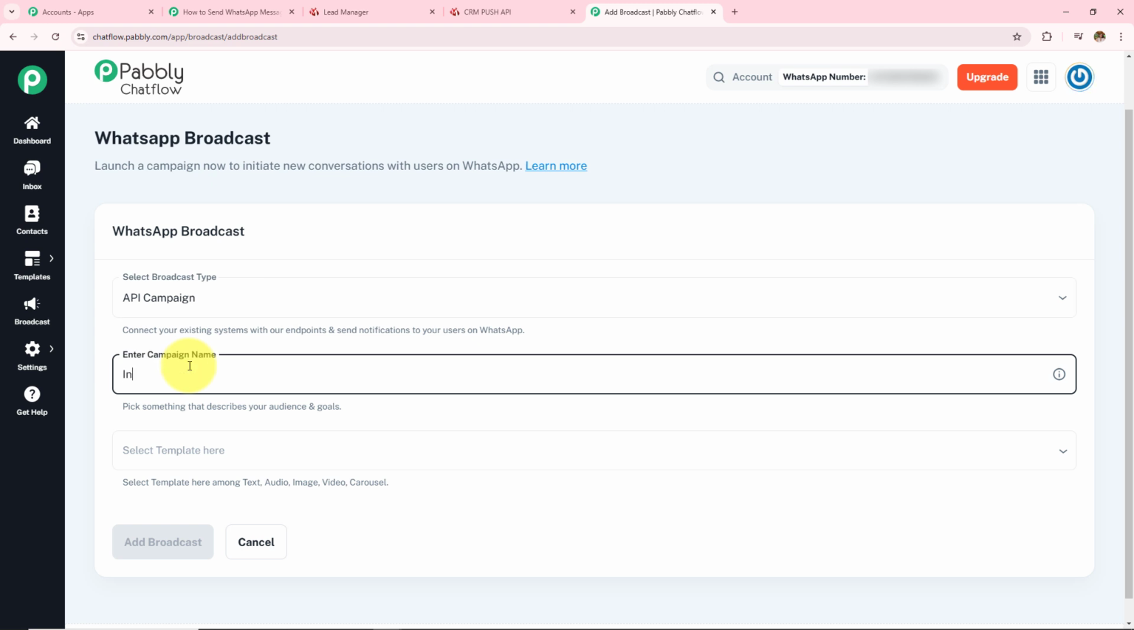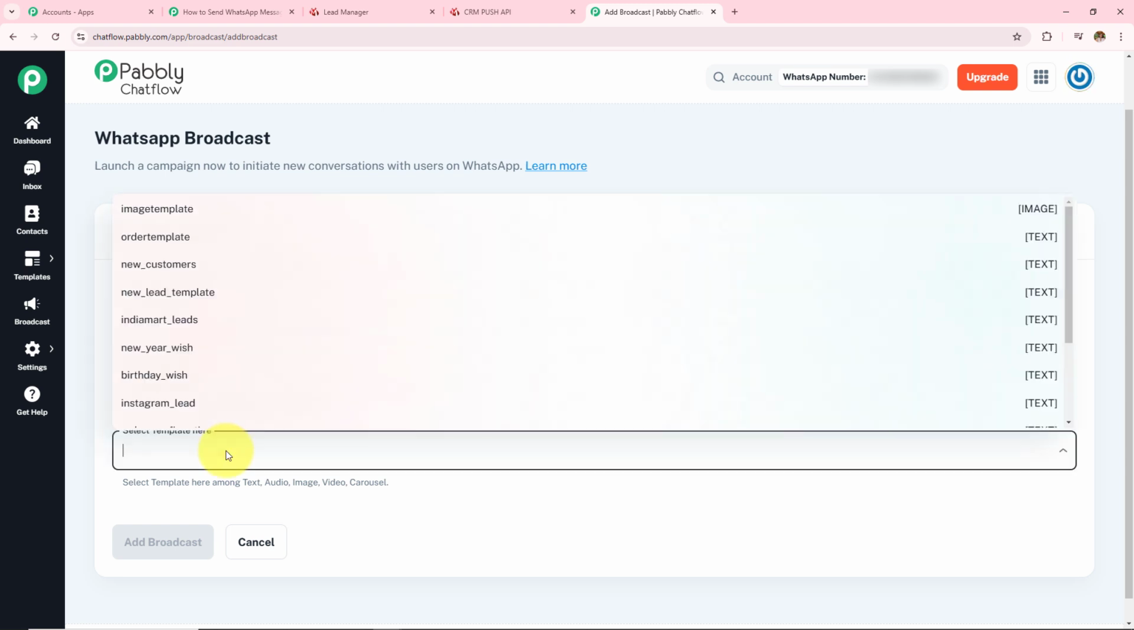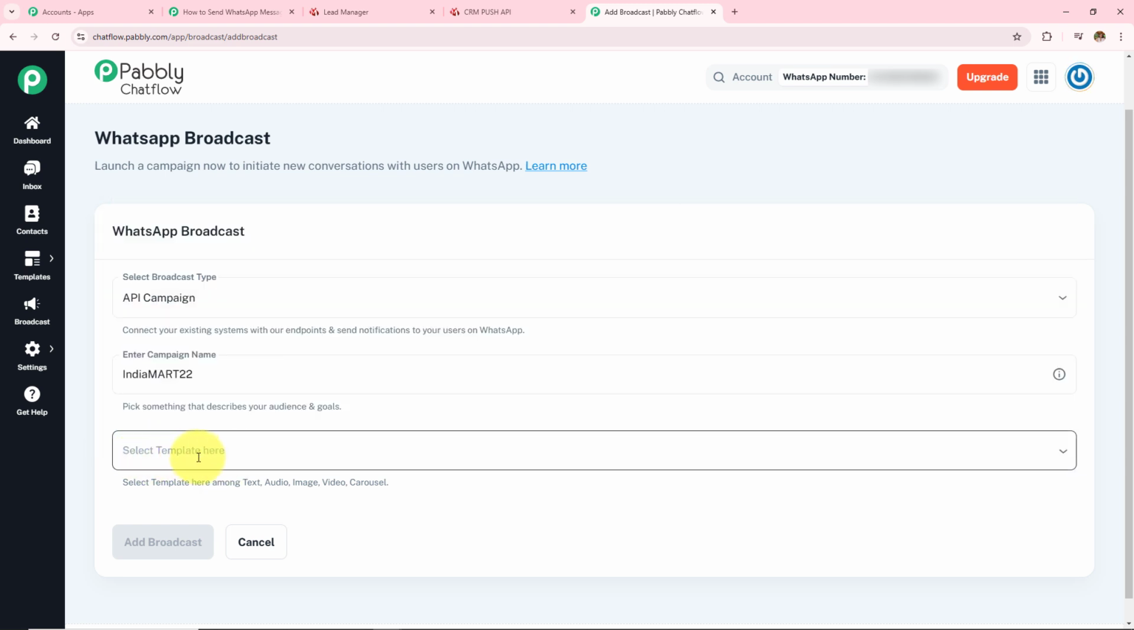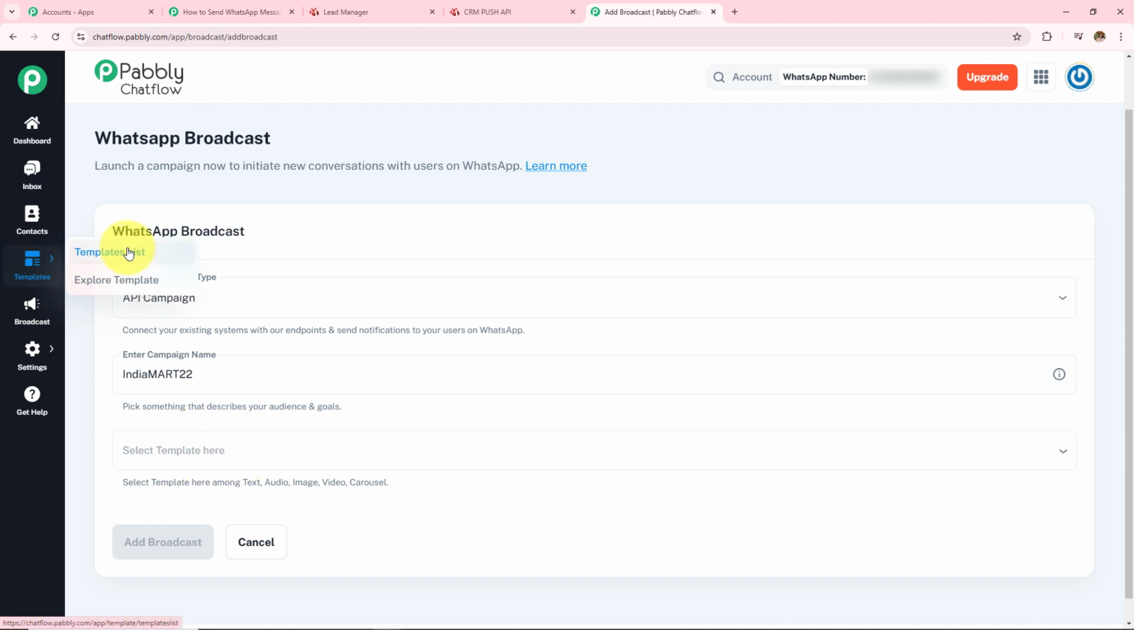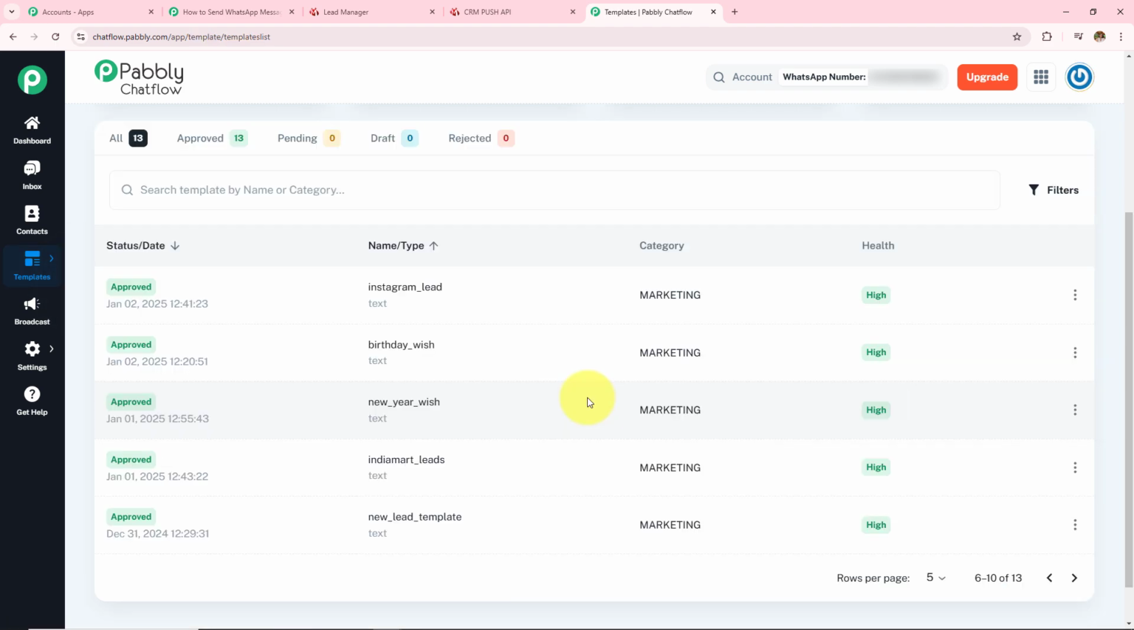Let's say the name is India Mart 22, and then I have to select the template here. Let me show you first the template that I'll be using. I'll go to templates and then go to templates list. Here this is the template by the name India Mart leads. Let's open this.